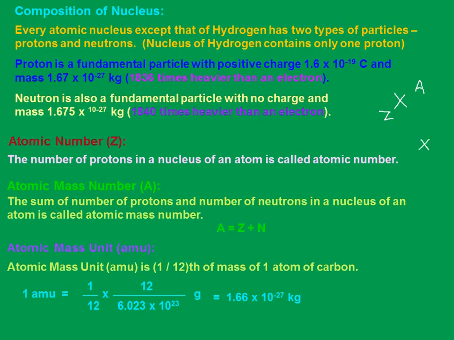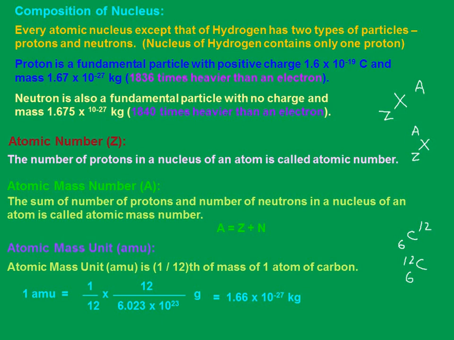You can use either notation. Here, X represents the chemical symbol of the element, Z is the atomic number, and A is the mass number. So if I want to represent carbon, I write C with 6 and 12, either on the same side or like this in the diagram. You can use either notation.